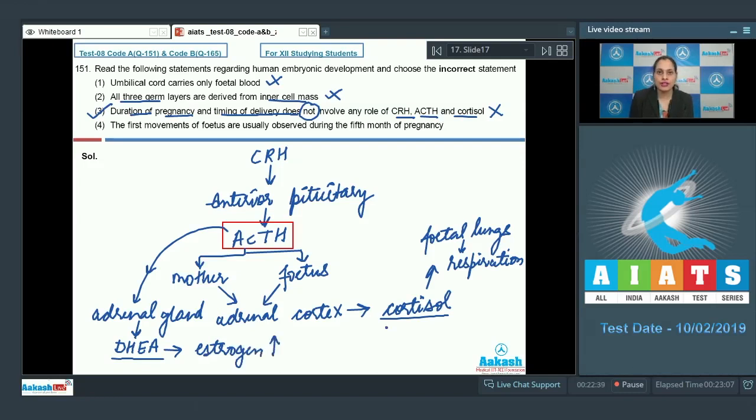High levels of estrogen set in motion the events which initiate labor. So this is an incorrect statement and is the correct answer to our question. The last statement is first movements of fetus are usually observed during the 5th month of pregnancy. As it is a correct statement, this cannot be the answer. So the correct answer is option number 3. Let's discuss our next question.